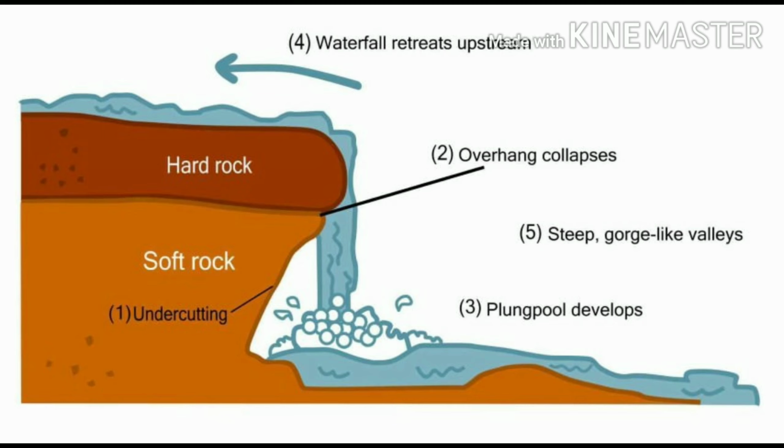So potholing is the process in which fragments of rock caught in water start moving circularly. It is known as a pothole.